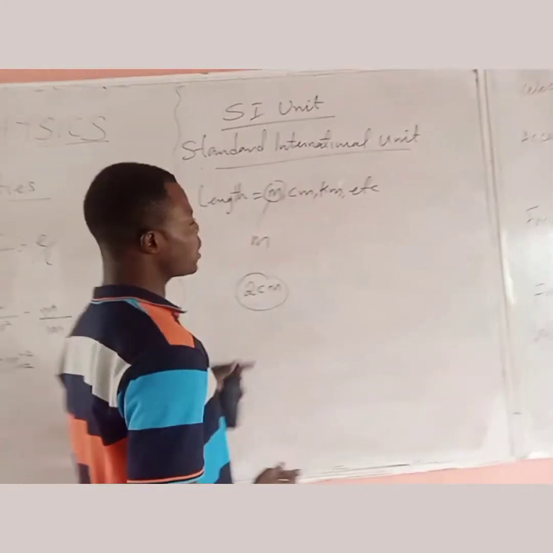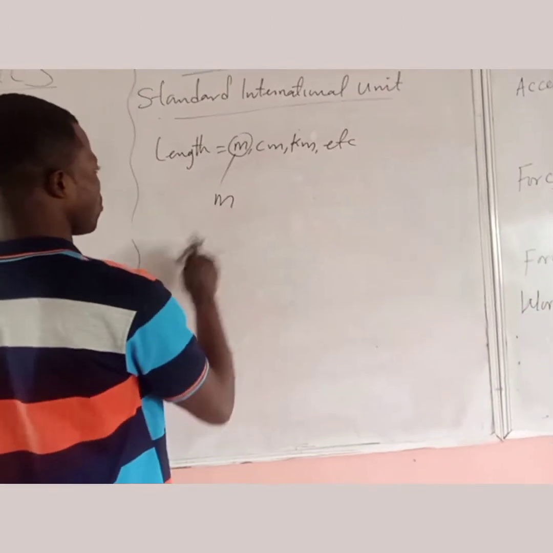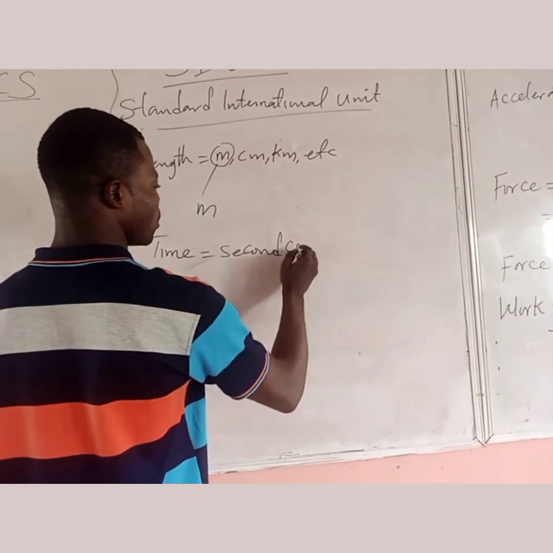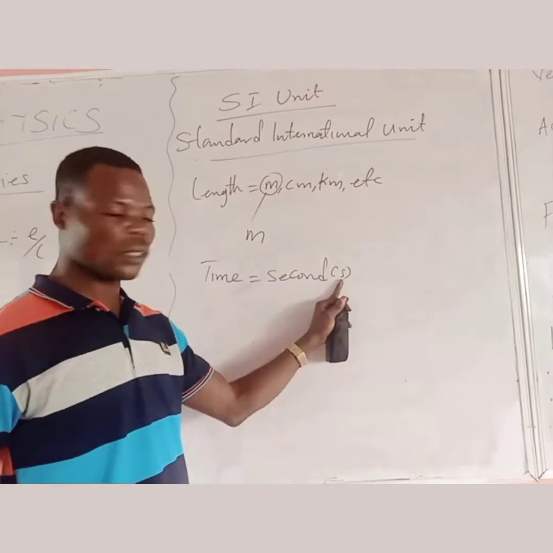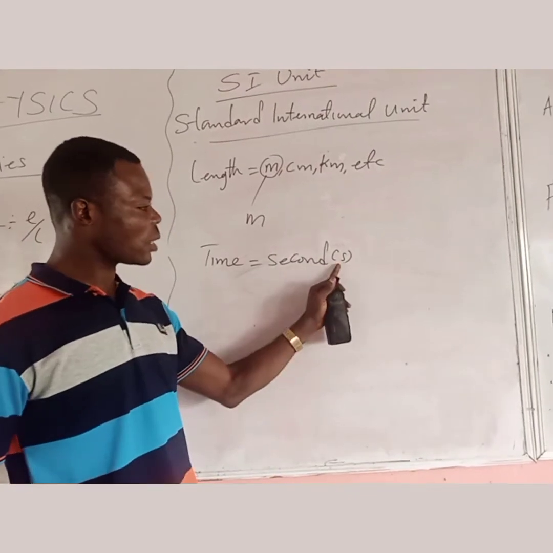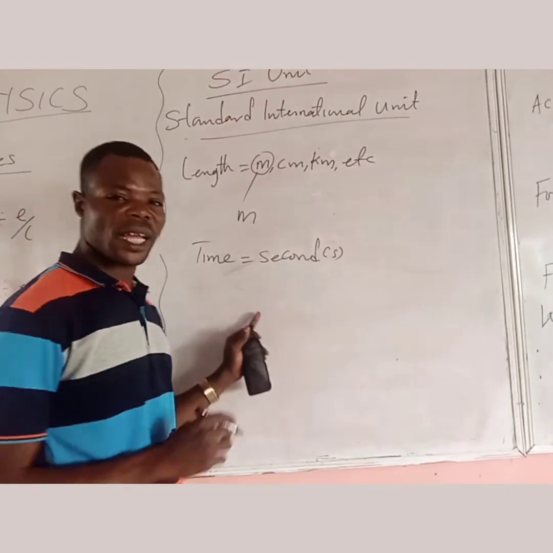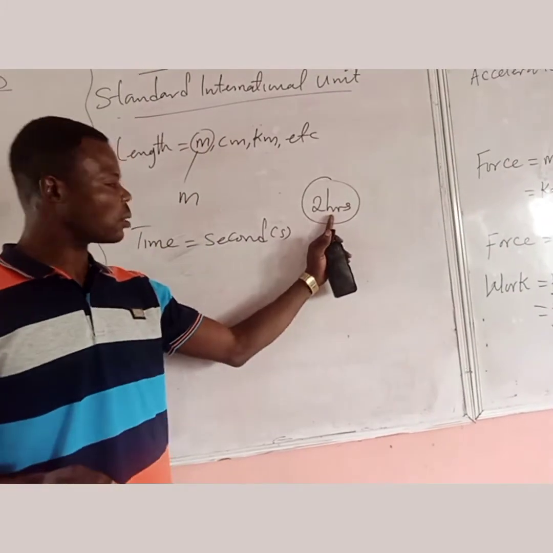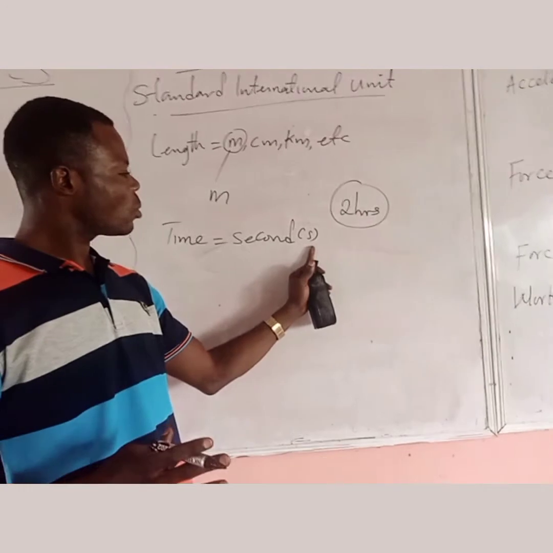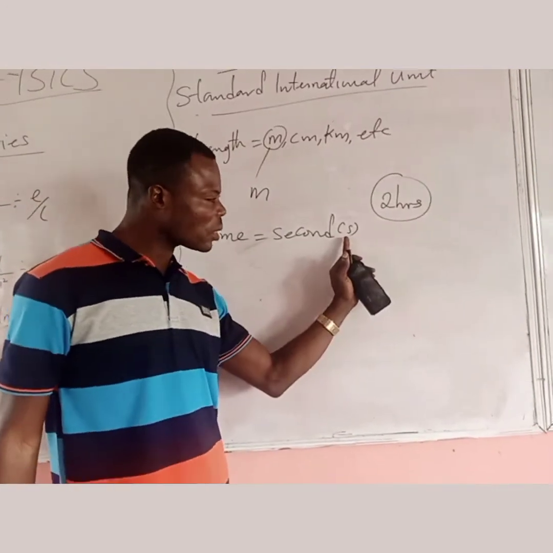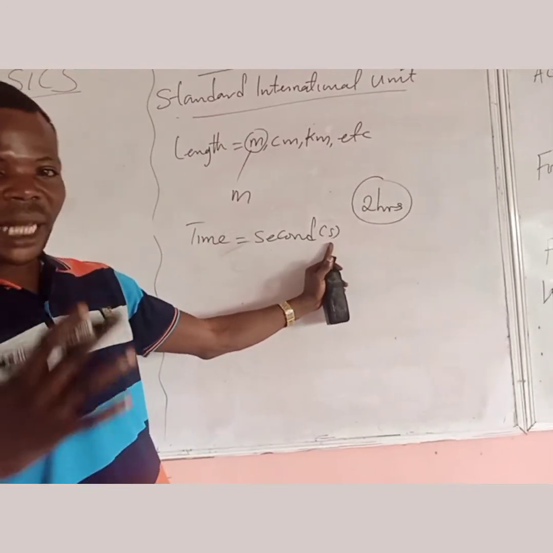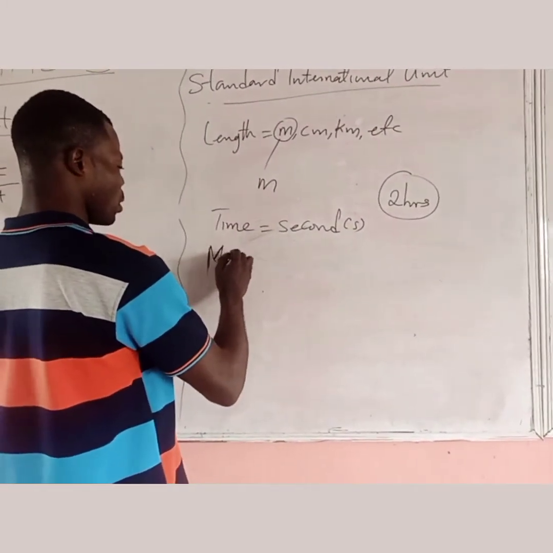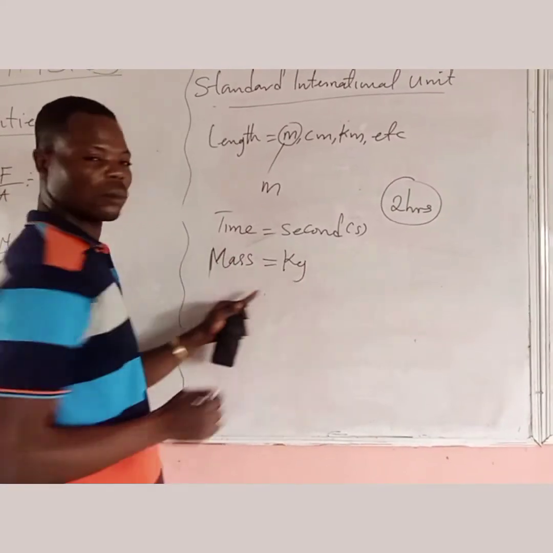Also, the recognized unit for time is seconds. So anywhere we have second, it is recognized. And if we are given a value, let's say in hours, like 2 hours, we need to convert these 2 hours back to seconds, because seconds is the recognized or the standard unit given to time. Also for mass, the unit is kilogram.